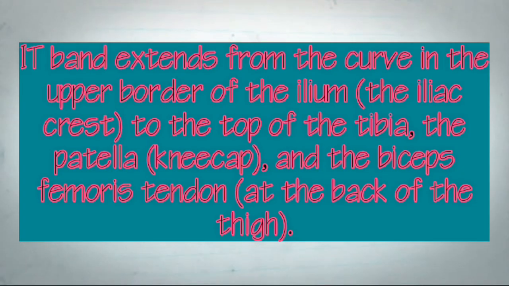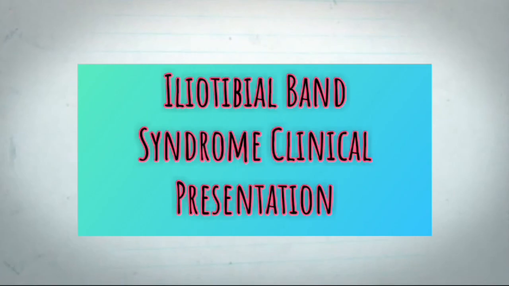The IT band extends from the curve in the upper border of the ilium, the iliac crest, to the top of the tibia, the patella, kneecap, and the biceps femoris tendon at the back of the thigh. Iliotibial band syndrome clinical presentation.